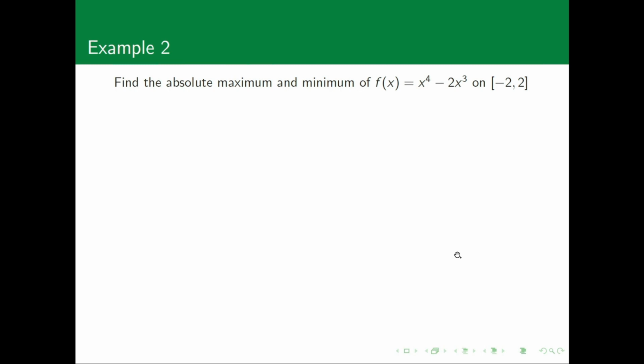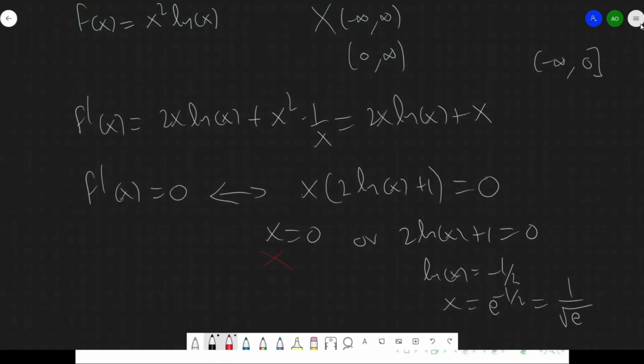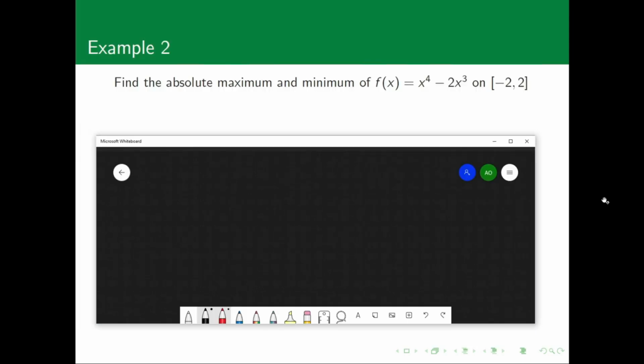So now let's make an example of that with the following function. We have the function f of x equals x to the 4 minus 2x cubed on the interval minus 2 to 2. So that's f of x, x to the 4 minus 2x cubed, and minus 2 to 2.